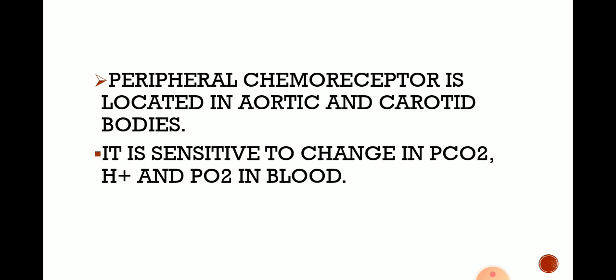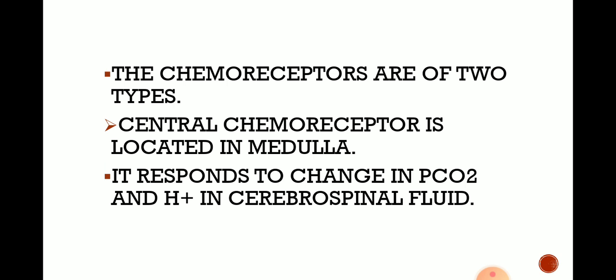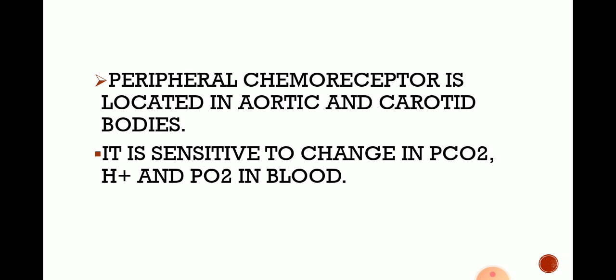Peripheral chemoreceptors are located in the aortic and carotid bodies. They are sensitive to change in PCO2, hydrogen ions and PO2 in blood. The central chemoreceptor is located in the medulla and responds to change in PCO2 and hydrogen ion in cerebrospinal fluid, but the peripheral chemoreceptor responds to change in PCO2, hydrogen ion and PO2 in blood.